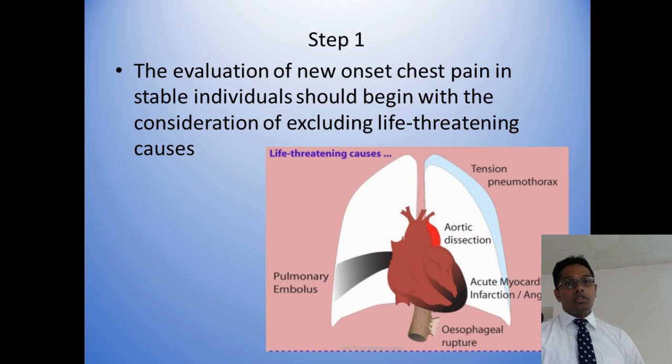Even though the patient is hemodynamically stable, our step 1 should be targeting to exclude life-threatening causes of chest pain. There are 6 life-threatening causes. We have to first exclude these 6 life-threatening causes by asking a few very basic questions. Those 6 causes include tension pneumothorax, aortic dissection, acute myocardial infarction, esophageal rupture, pulmonary embolism, and perforated peptic ulcer.